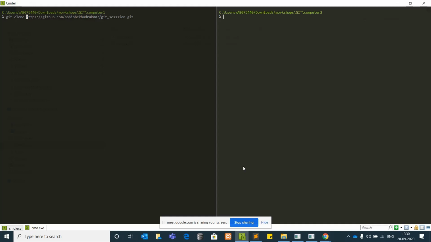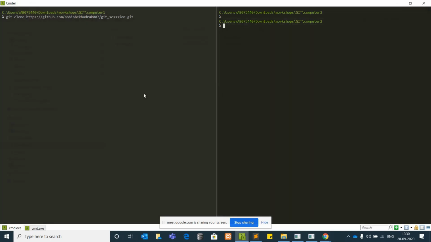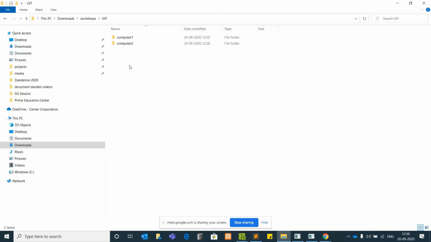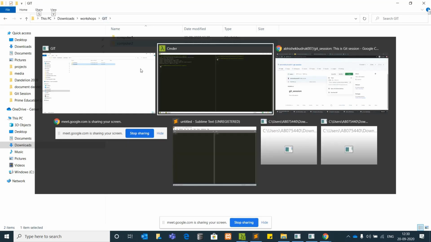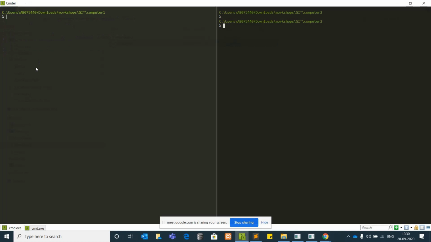Okay. So I just do a git clone here on the computer one. If you see now, I'll show you my file structure. It is computer one. Inside computer one, there is git session folder, and inside computer two, there is nothing. Now I change the directory to git session folder. That is our repository.